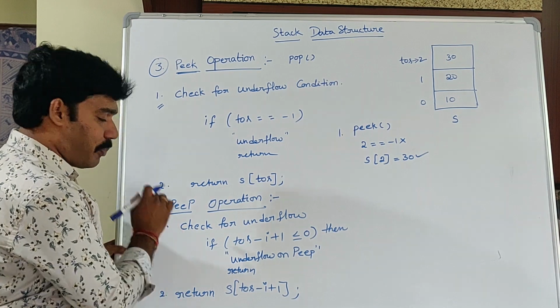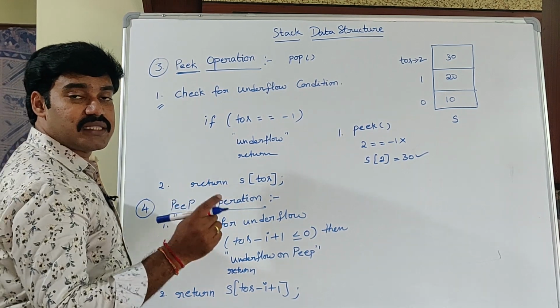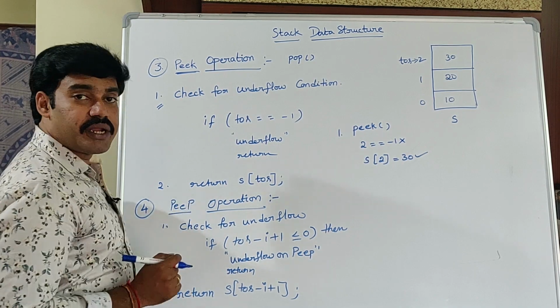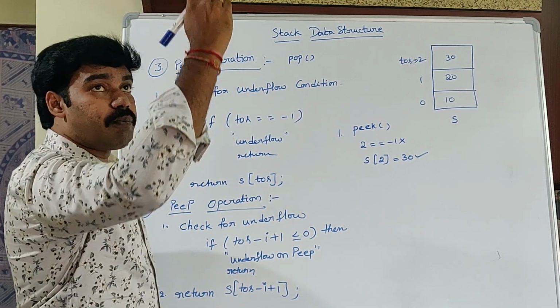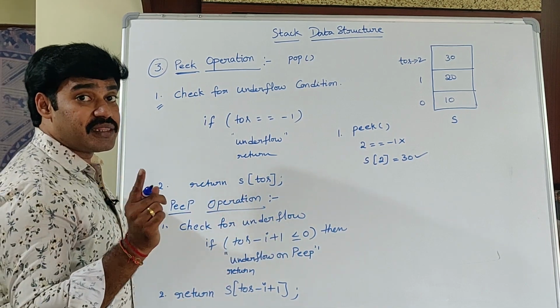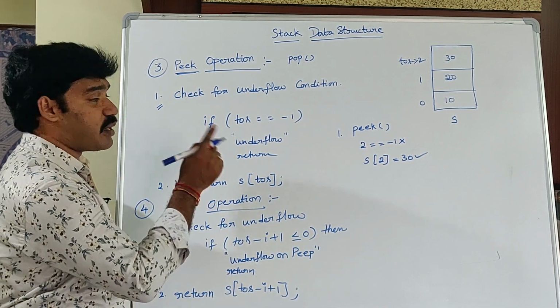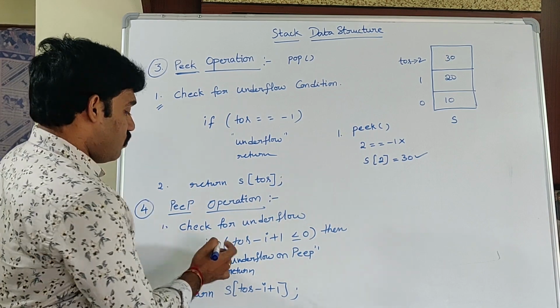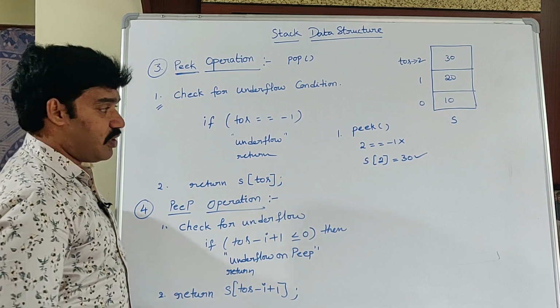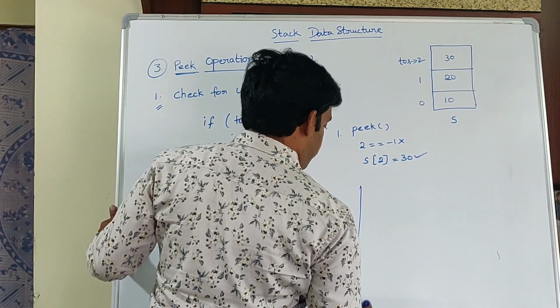Coming to the peep operation, which returns the ith element from top of the stack. Peep operation returns the ith element from the top of the stack. So check for underflow condition, but here the underflow condition is somewhat different from the previous operations. What is my underflow condition here? TOS minus I plus 1. Why? Because coming to the peep,